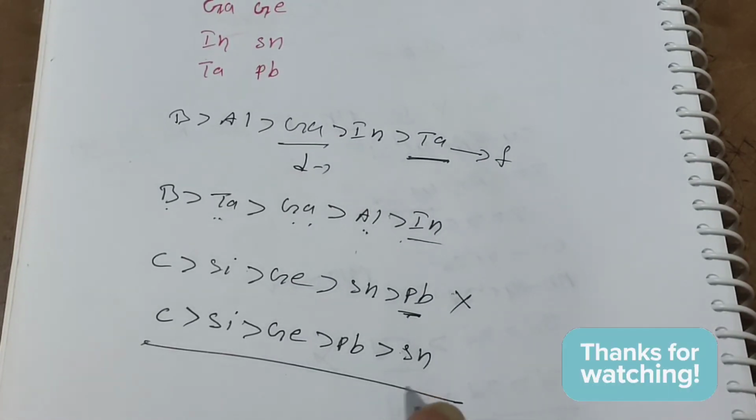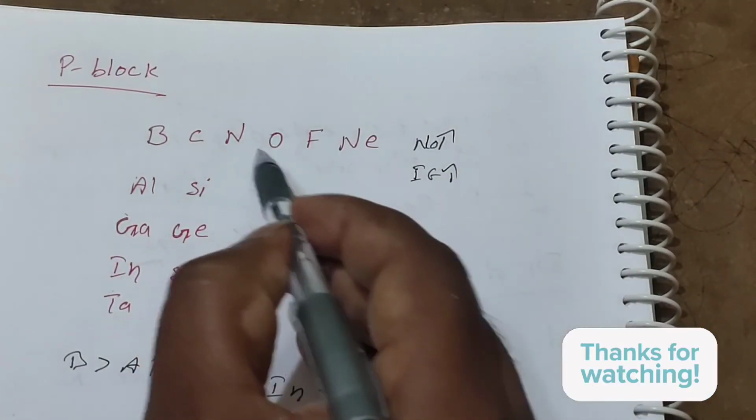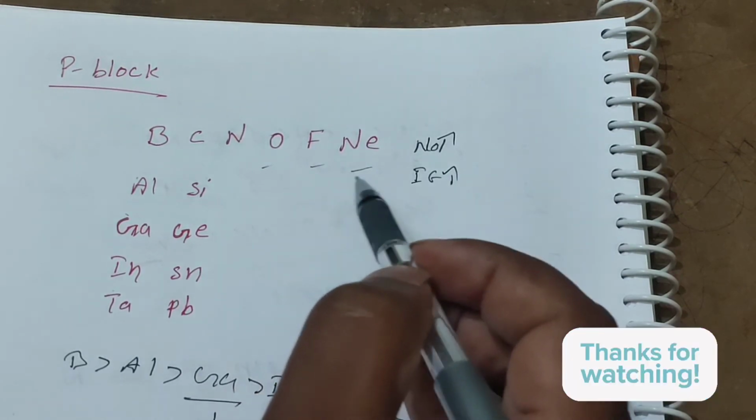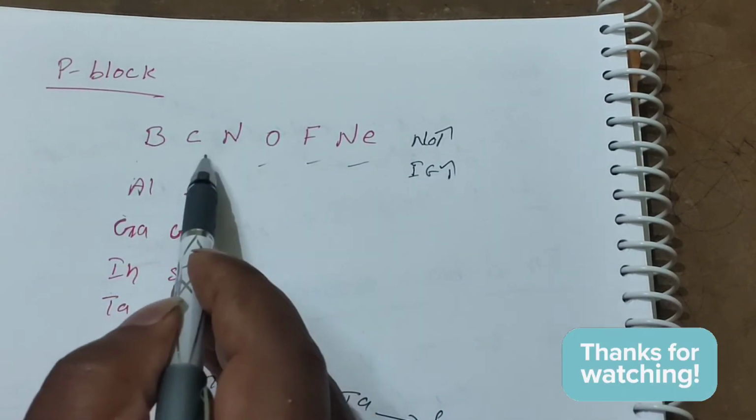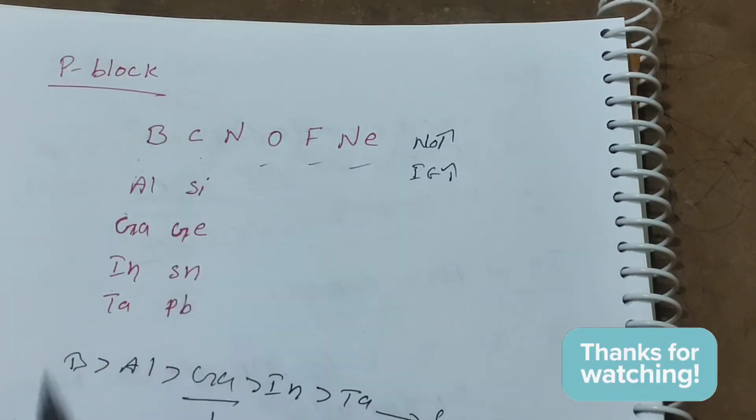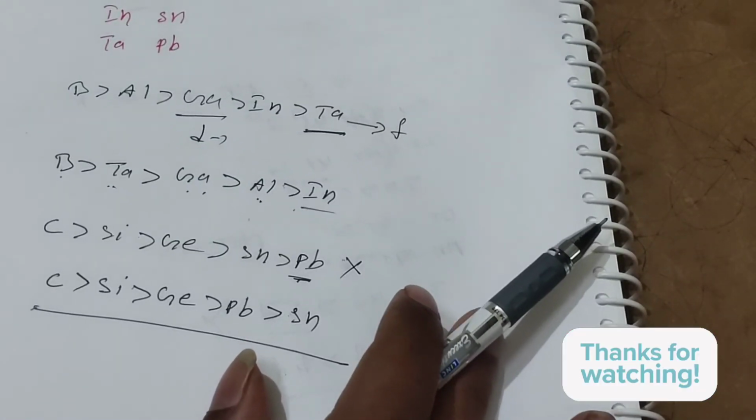Okay students, the remaining groups, as usual, don't have any change, but the boron family and the carbon family have slight changes. So note it down in your notes.